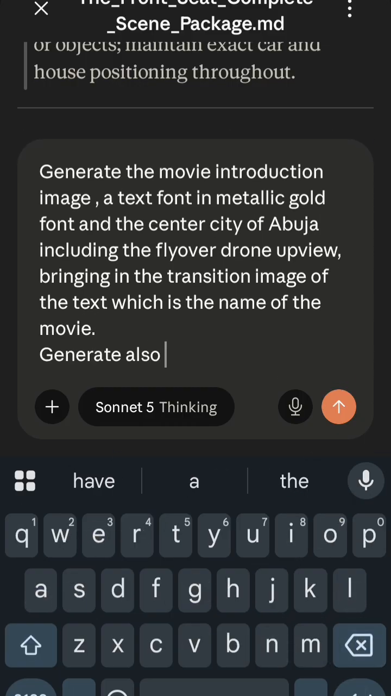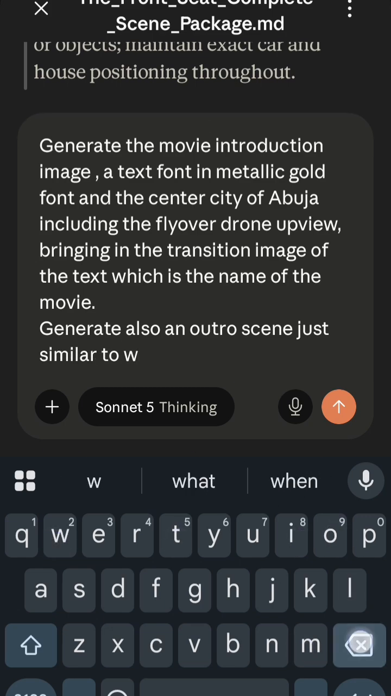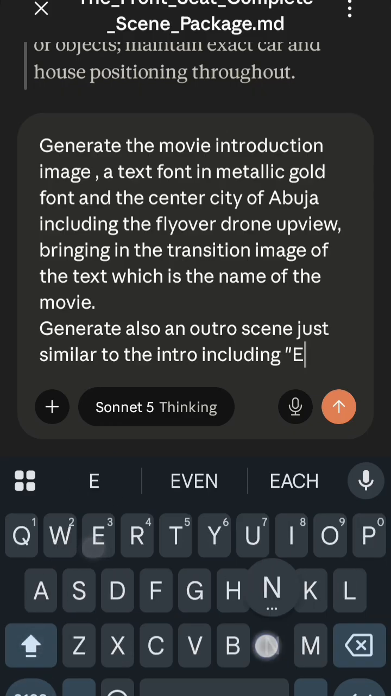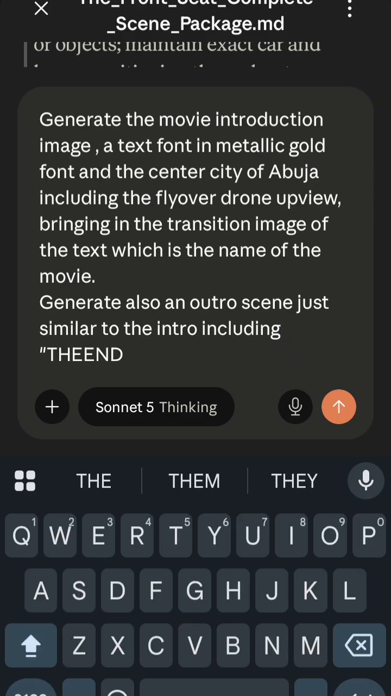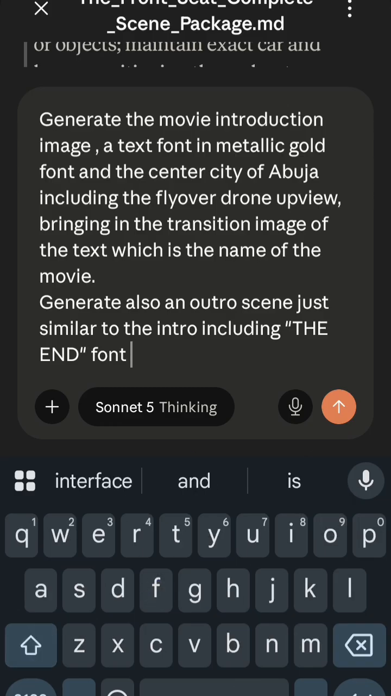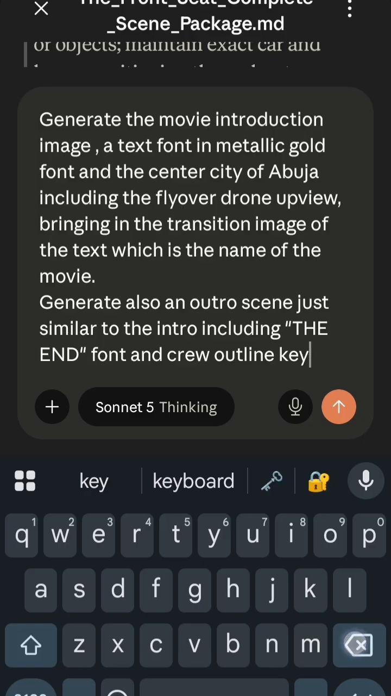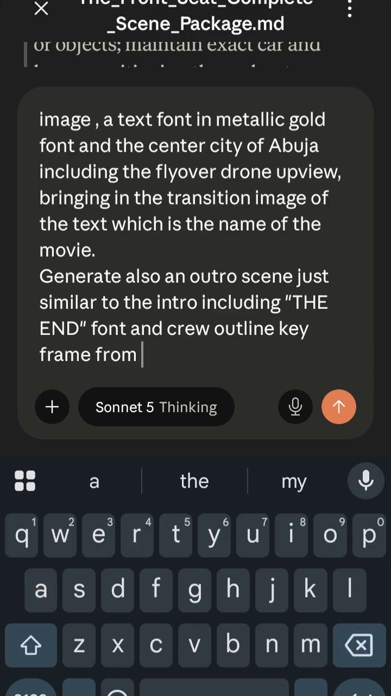Generate also an outro theme, just similar to the intro, including the end font, and crew outline keyframe from down to up. So let's say, just like I told you, this is my own idea, this is the way I work.